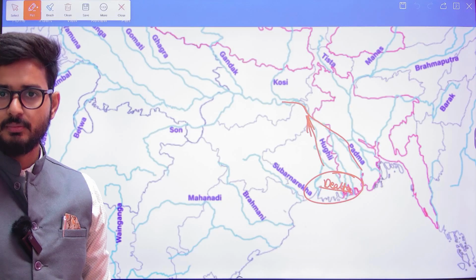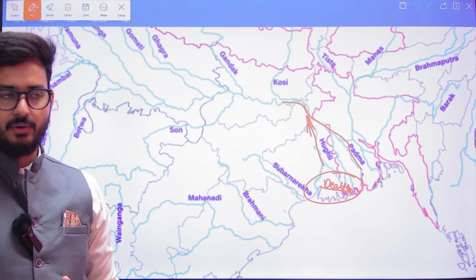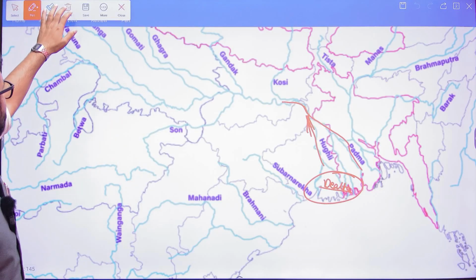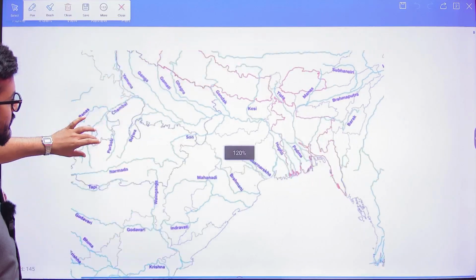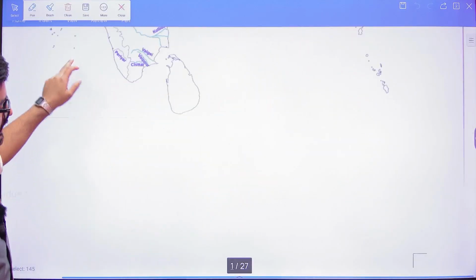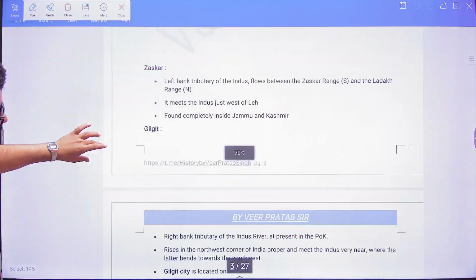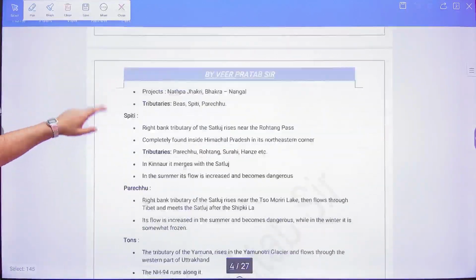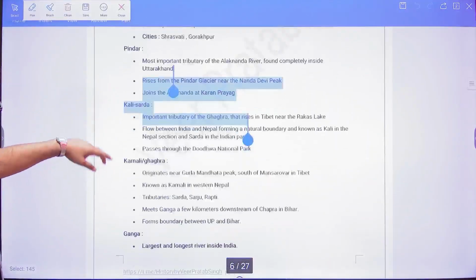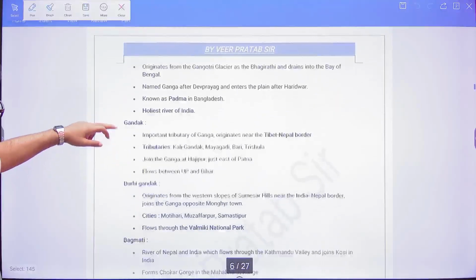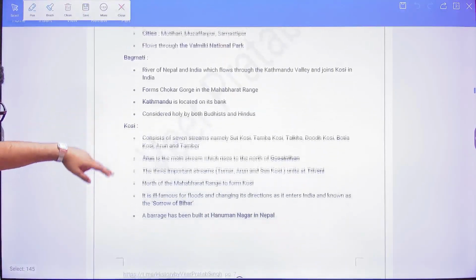So that is the Sundarbans Delta. Okay, so this is the one aspect of the river. This was the Ganga river system. Now if I talk ahead, these are the various rivers that are there with the particular.